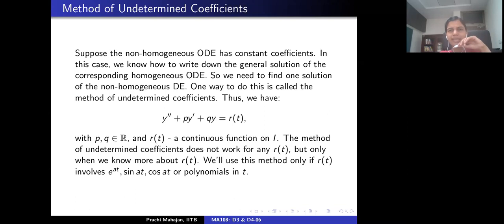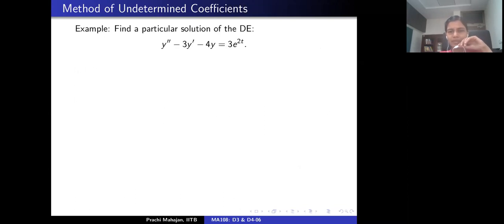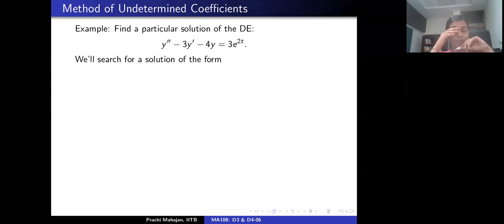So let's actually try to work out some examples. Suppose somebody asks you, find a particular solution of the differential equation d square y by dt square minus 3 dy by dt minus 4y equals 3 e to the power 2t. What do you do?